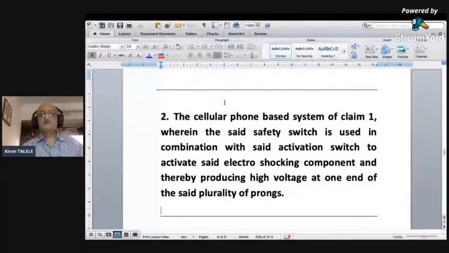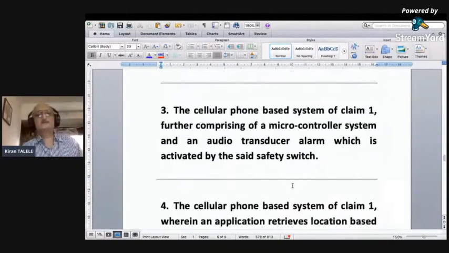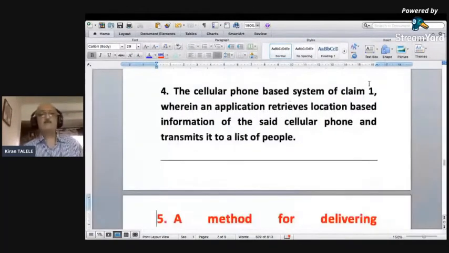Third claim, the cellular phone based system of claim 1, further comprising a microcontroller system and an audio transducer alarm which is activated by the said switch. This is highlighted separately because these are very essential components and they play the major role in creating the alarm system and creating the shock. The cellular phone based system of claim 1, wherein the application retrieves location based information of the said cellular phone.